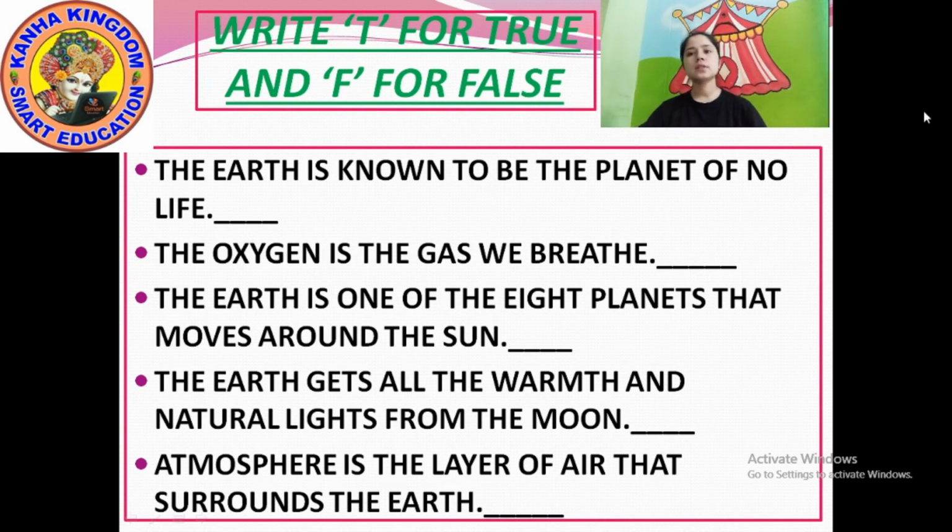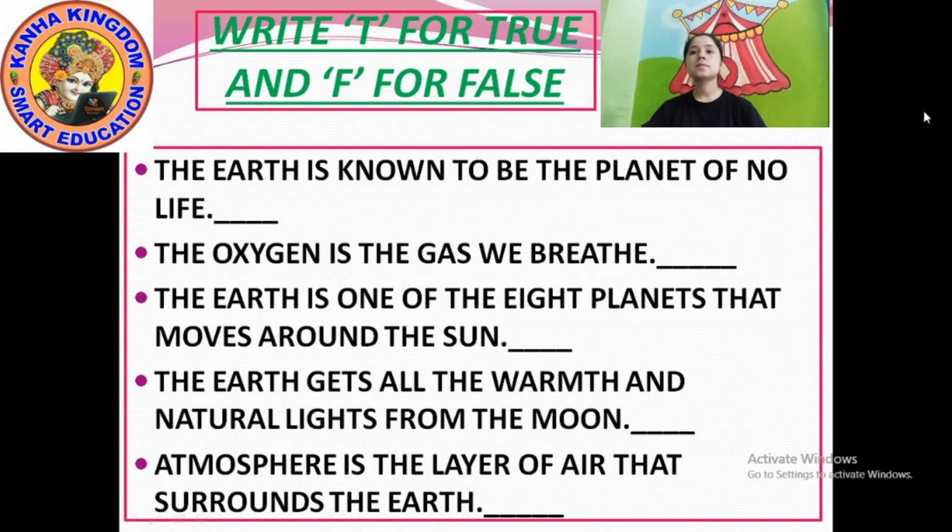Is this true or false? The earth is known to be the planet of no life. True or false?